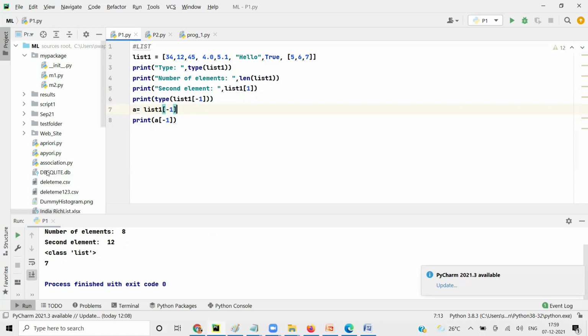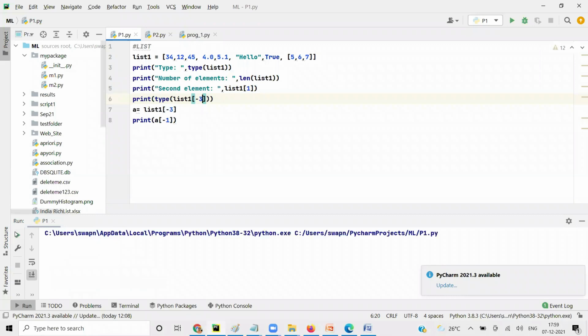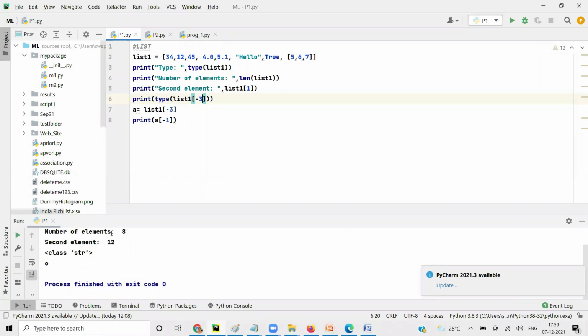Now if I do type of -1, -2, -3. If I do -3 here and run it, you get -3, the second element.